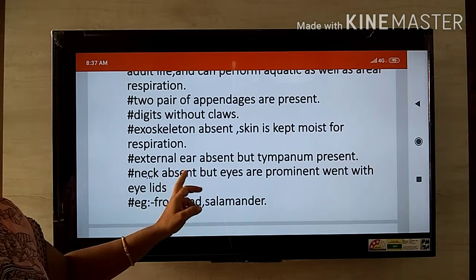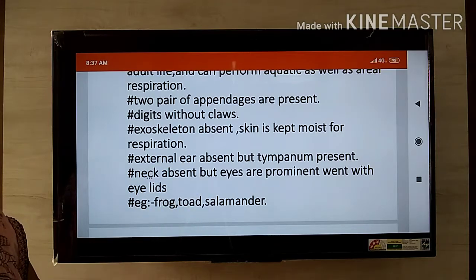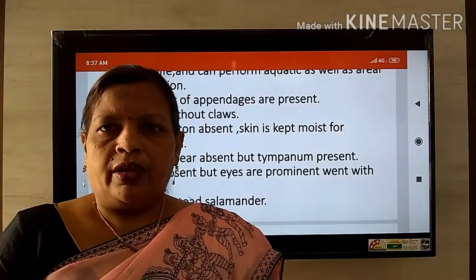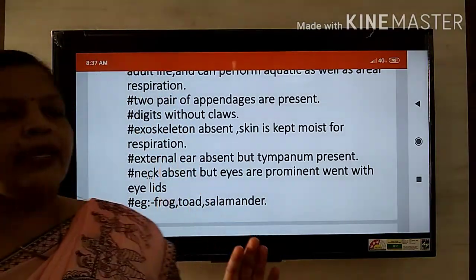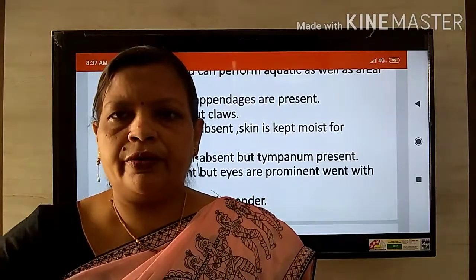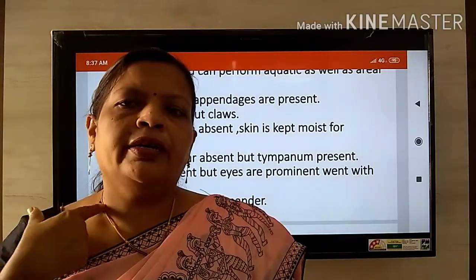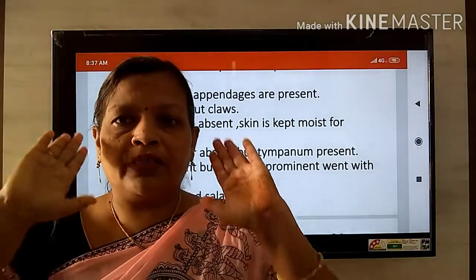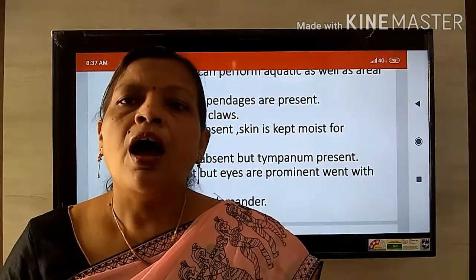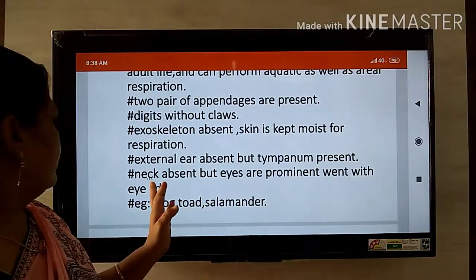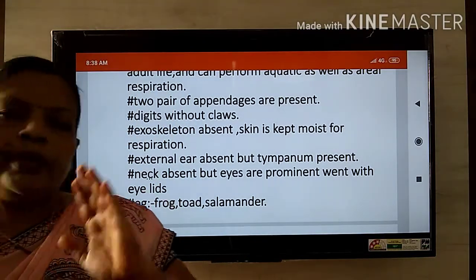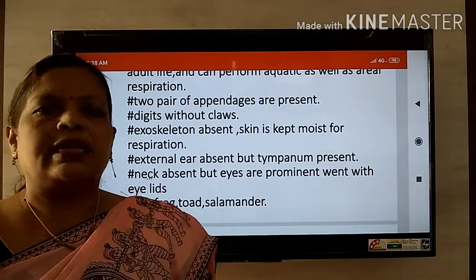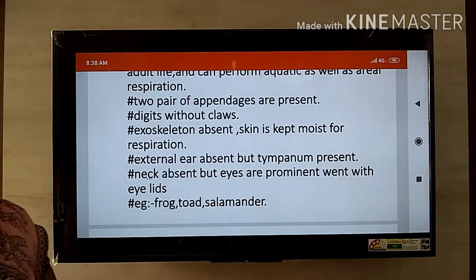Then the neck is absent, but the eyes are prominent, and they are with eyelids. Our body is divided into head, neck, trunk and tail, but in the case of amphibians the neck is absent, and the eyes are provided with eyelids. Okay, and for examples, there are many animals which belong to the amphibia, that is frog, toad and salamander. We will see the pictures.